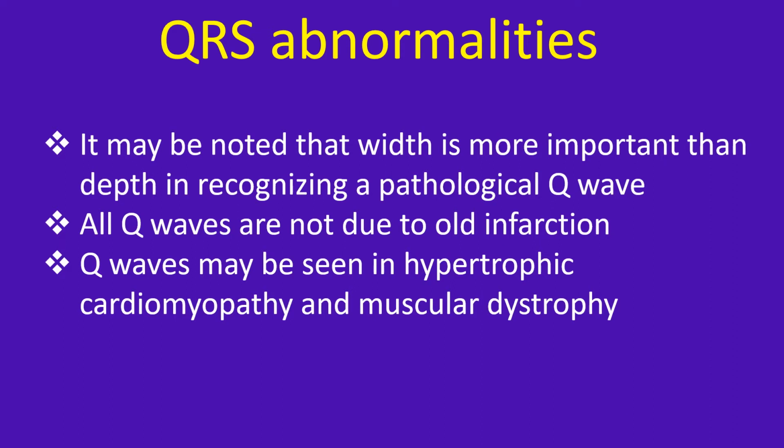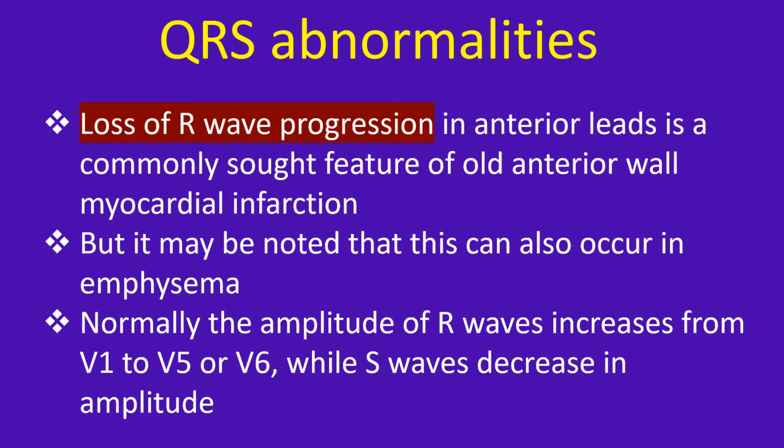All Q waves are not due to old infarction. Q waves may be seen in hypertrophic cardiomyopathy and muscular dystrophy. Loss of R-wave progression in anterior leads is a commonly sought feature of old anterior myocardial infarction, but it may be noted that this can also occur in emphysema. Normally, the amplitude of R-wave increases from V1 to V5 or V6, while S-wave decreases in amplitude.